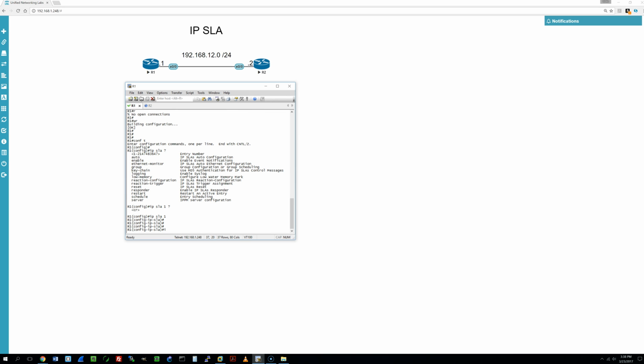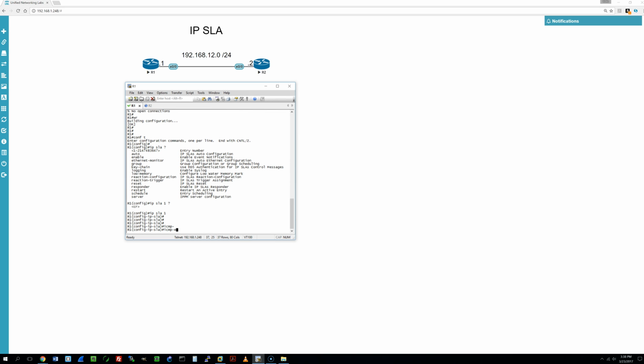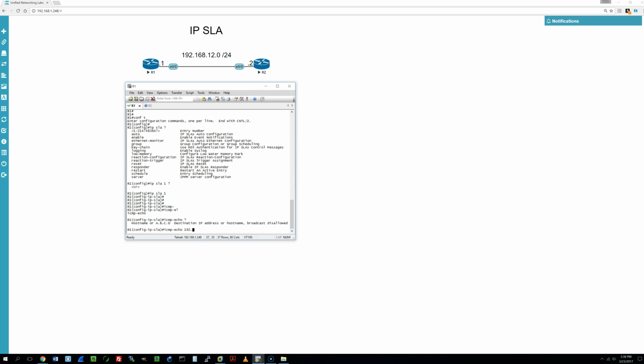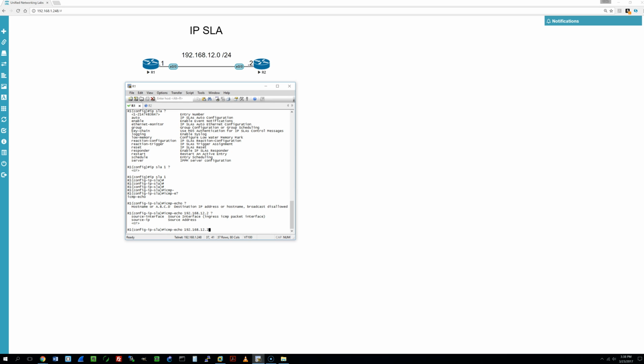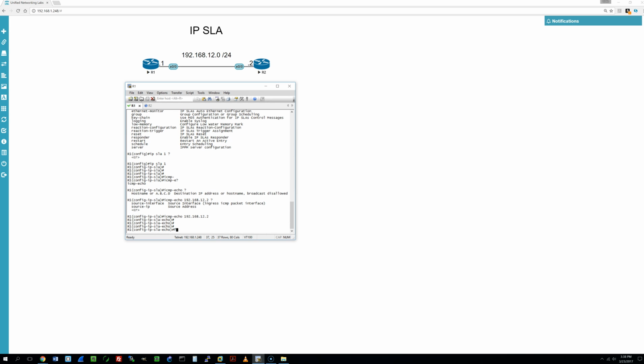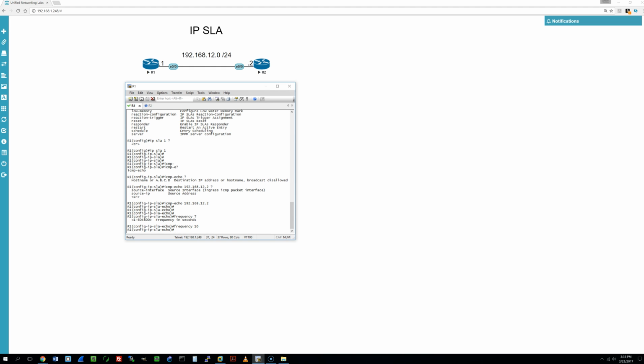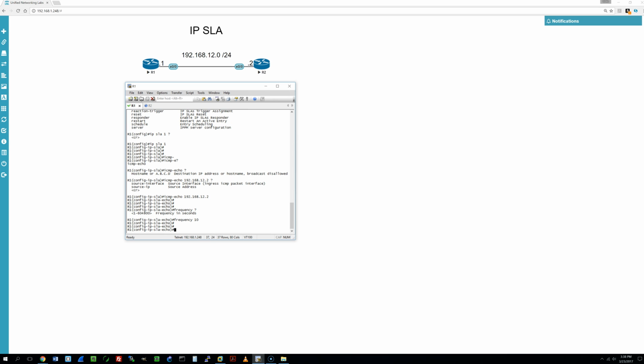Now we can set up an ICMP echo. And then the destination is just going to be R2's IP address. Okay, that's all we really need to do. And then we can set the frequency. For every 10 seconds, we're going to send a ping and verify that it succeeded.